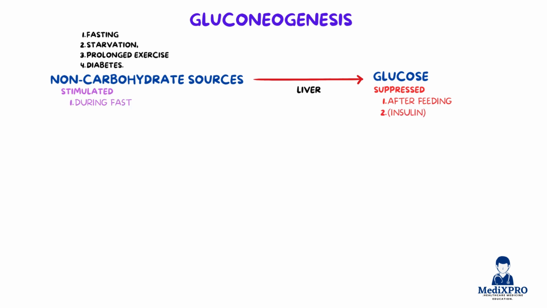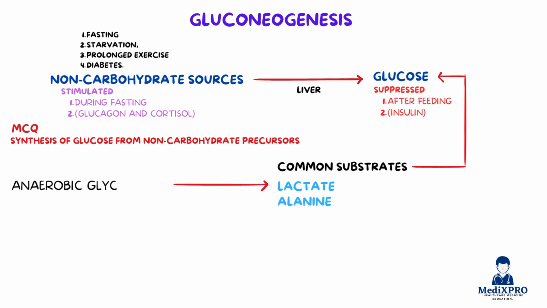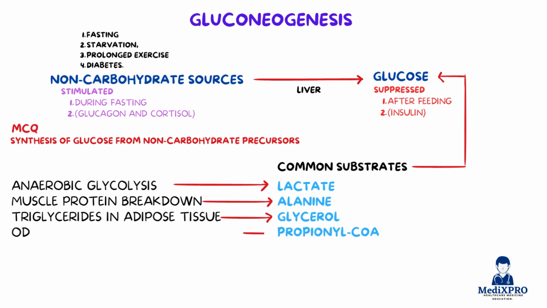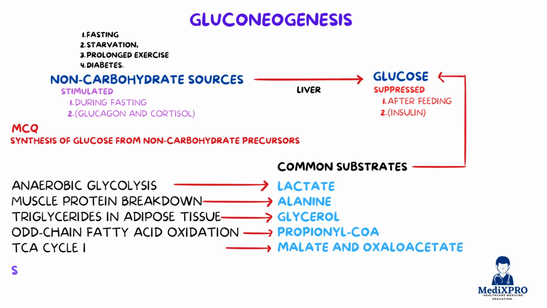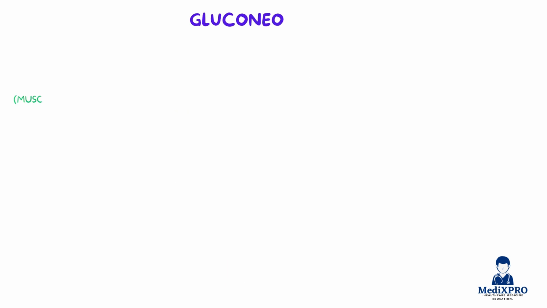According to UHS MCQs, gluconeogenesis is simply the synthesis of glucose from non-carbohydrate precursors. So, what are these precursors? Common substrates include lactate from anaerobic glycolysis, alanine from muscle protein breakdown, glycerol from triglycerides in adipose tissue, propionyl-CoA from odd-chain fatty acid oxidation, and TCA cycle intermediates like malate and oxaloacetate. A common UHS MCQ asks, which of these is not a gluconeogenic substrate? The answer is acetyl-CoA.